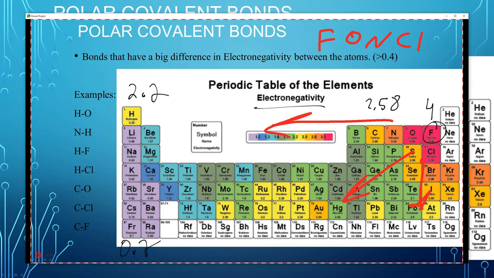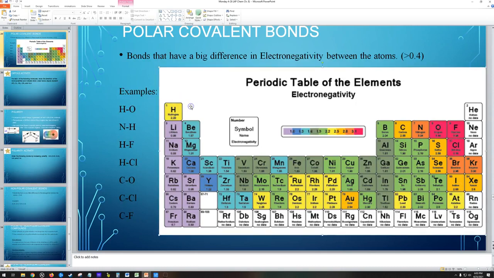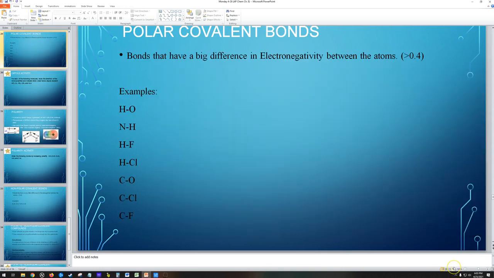All right. So we're looking at the electronegativity between atoms. And we want to see if there's a big enough difference. It needs to have a difference of greater than 0.4, essentially, is how we do this. So we look at the electronegativity values and we see if it's got an electronegativity difference between the two atoms that's greater than 0.4, almost a half. All right, so let's try some examples. Let me actually get rid of this so that we can see the examples. There we go. Let's try these examples.